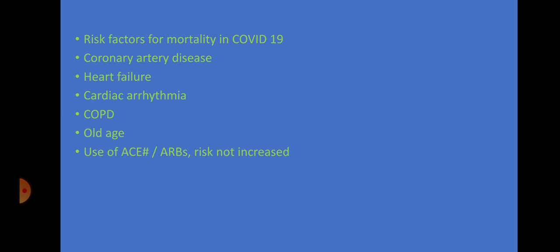However, use of ACE inhibitors and ARBs is not associated with increased risk of mortality because these ACE inhibitors and ARBs improve endothelial function.